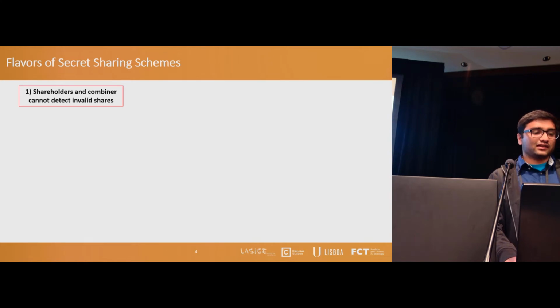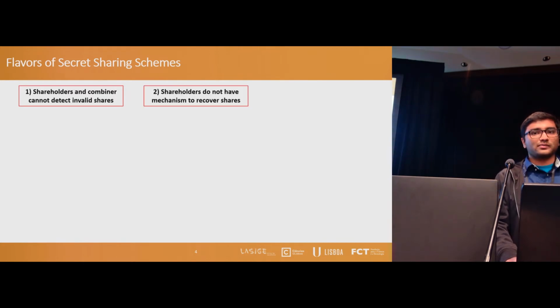However, implementing the Shamir scheme in practice is not enough to implement a practical system because first, in this scheme, shareholders and combiners do not have any means to verify the validity of the shares. For example, if a client that wants to retrieve the data uses a share compromised by an adversary or even by accident, he will obtain the wrong secret.